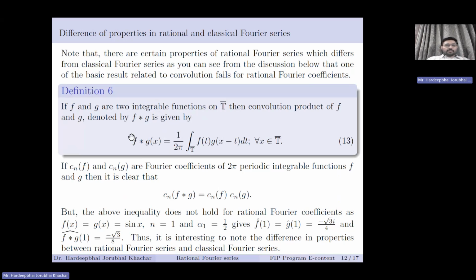For example, we define convolution as below. If f and g are two integrable functions on T bar, then the convolution product is defined as in equation 13. In classical Fourier series, it is well known that the Fourier coefficient of the convolution of f and g is equal to the Fourier coefficient of f times the Fourier coefficient of g.